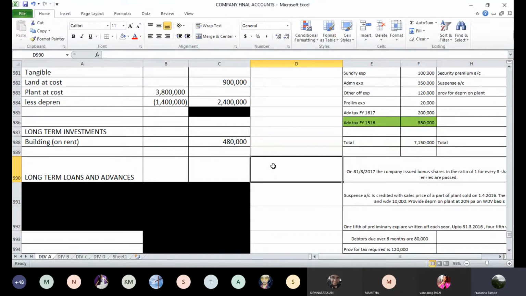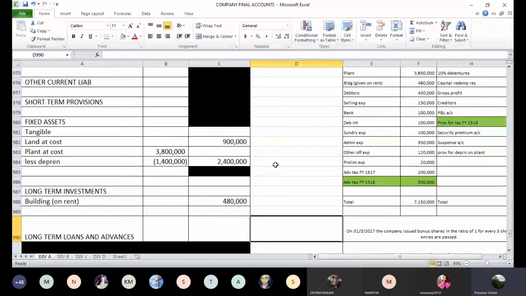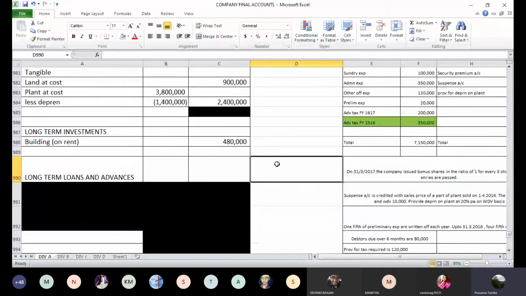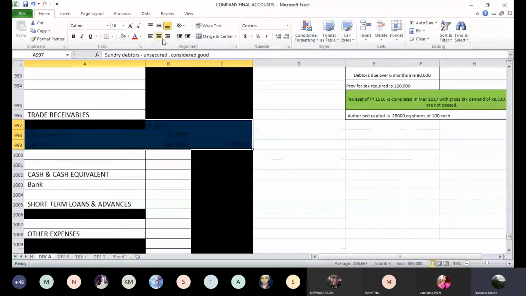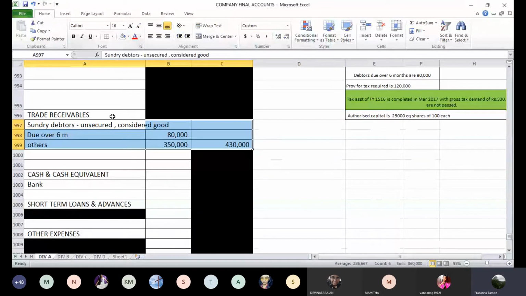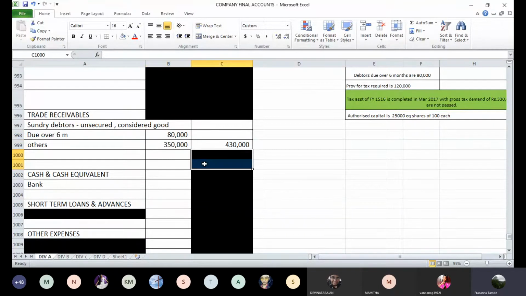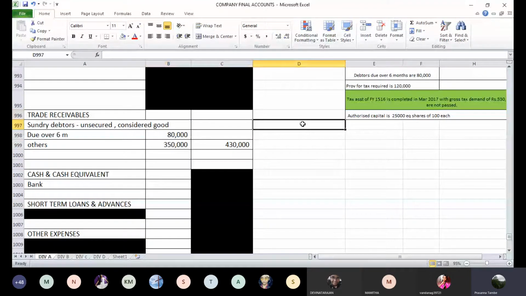Total debtors are given as 430. So out of 430, 80,000 are due for more than 6 months. So trade receivables, we will call it as unsecured considered good. Due for more than 6 months is 80,000. Total is 430, so balancing figure 350 are other debtors. So balancing figure of 3.5 lakhs is balance of other debtors. So 80,000 due over 6 months, 350,000 is other debtors. Total amount of debtors is 4,30,000 rupees.